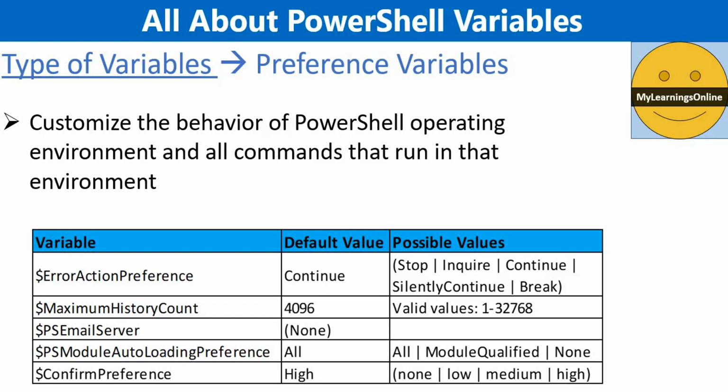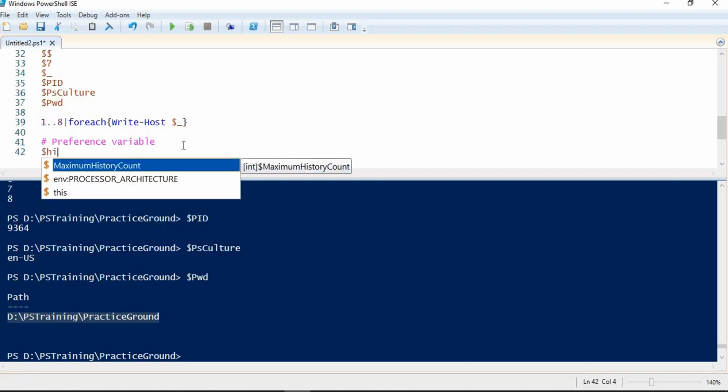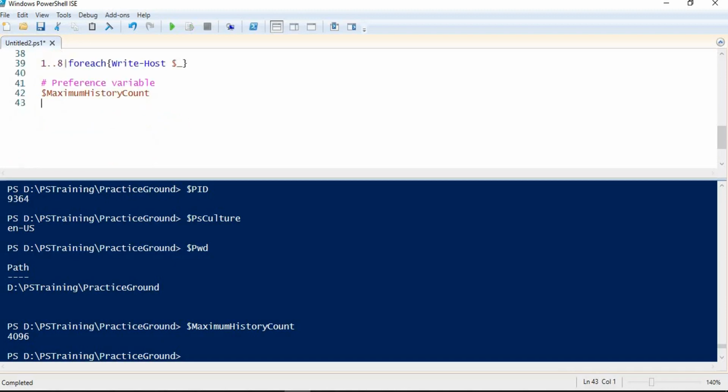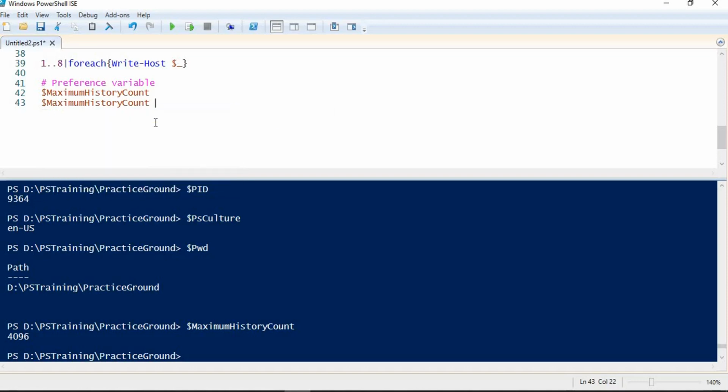Let me see a few of them very quickly in a demo. Let me name this demo as preference variables, and let me try to use one preference variable, MaximumHistoryCount. So if we try to run this variable, and return the value of this variable, we can see it is returning 4096. And in case you want to change the value of this variable, like I want PowerShell to remember only the 10 last run commands, what I can do is dollar MaximumHistoryCount equals 10.